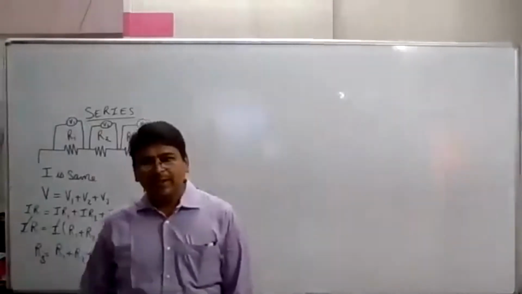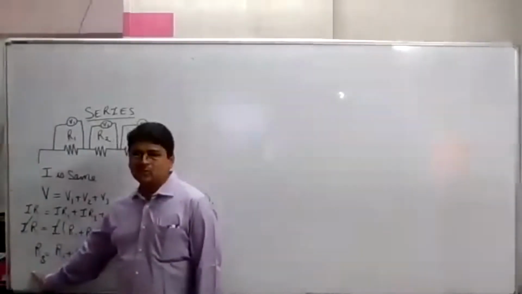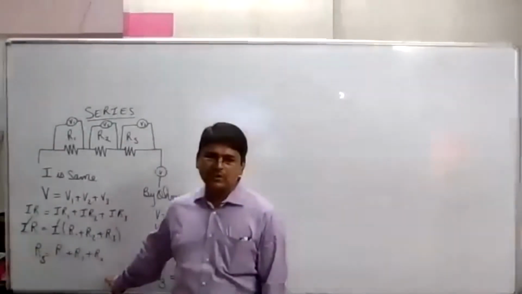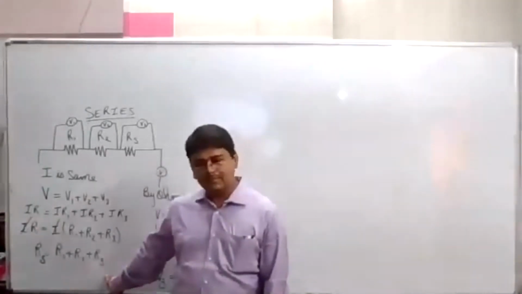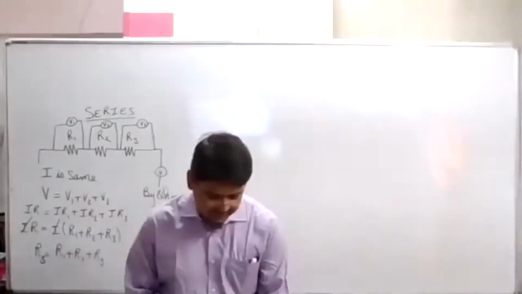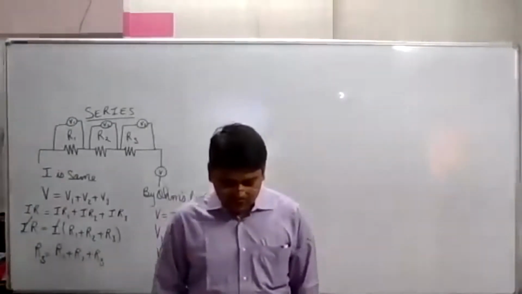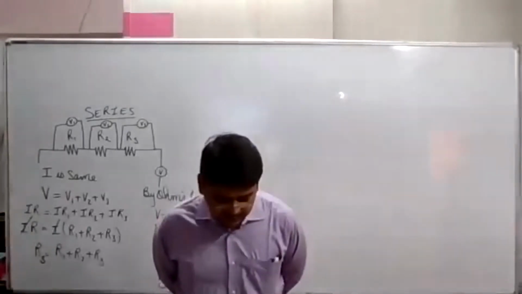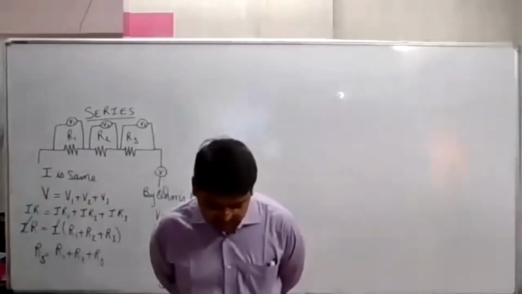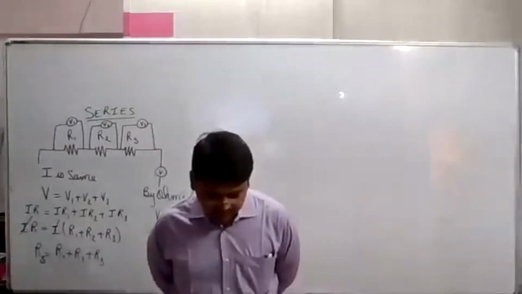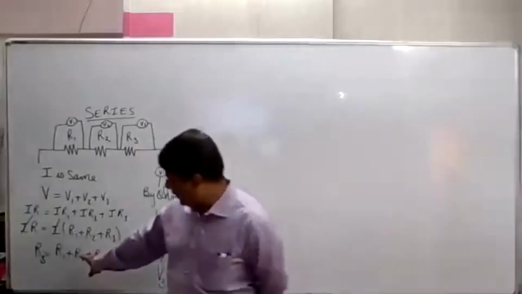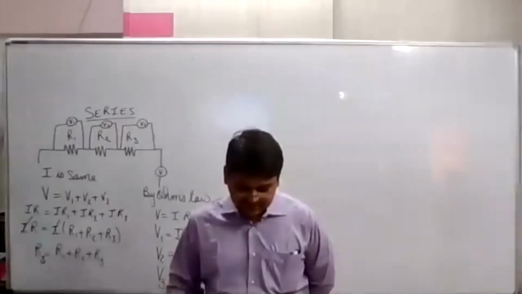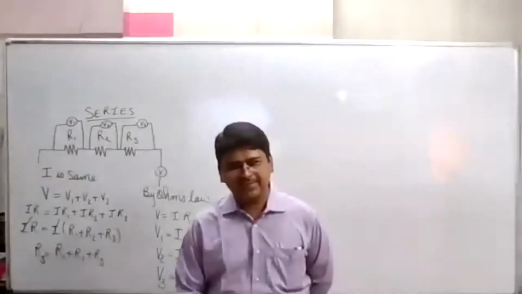Now tell me, total equivalent resistance in series, its value would be more than the values of the individual resistances, true or false? True. Now this derivation is over. Read the last 3 lines. We can conclude that when several resistors are joined in series, the resistance of the combination Rs equals the sum of their individual resistances R1, R2 and R3 and is thus greater than any individual resistance.